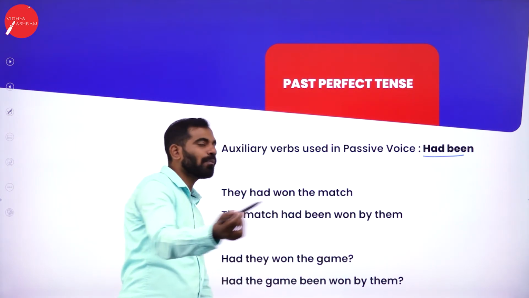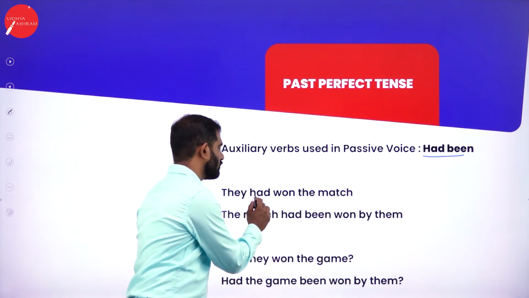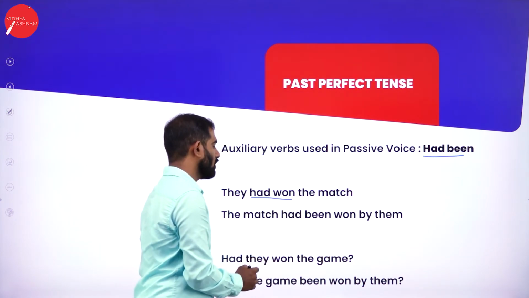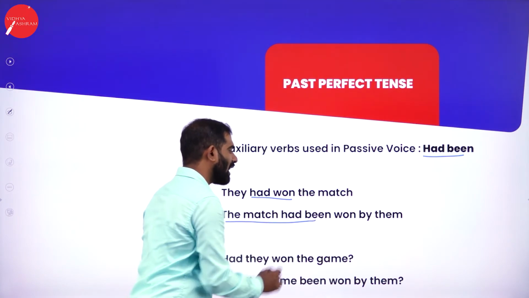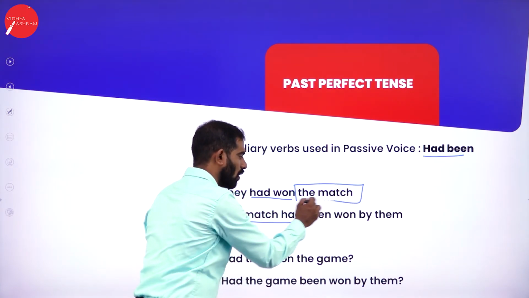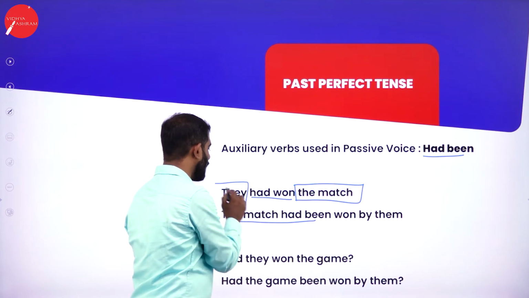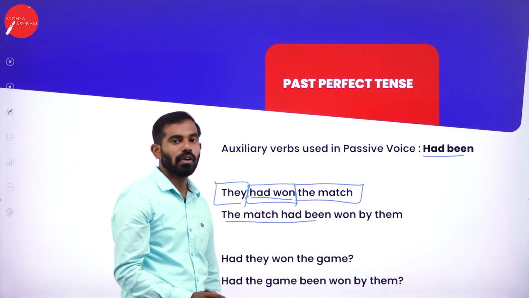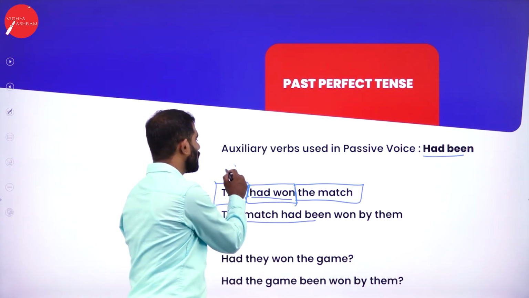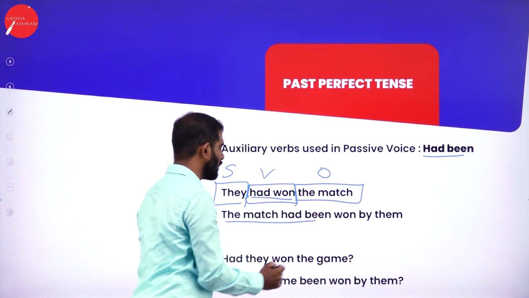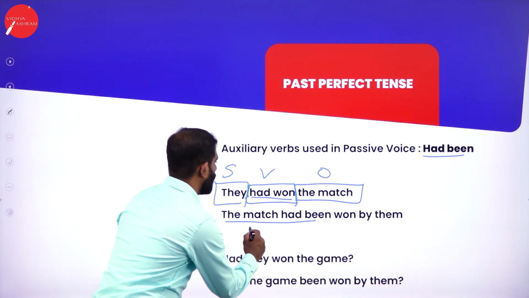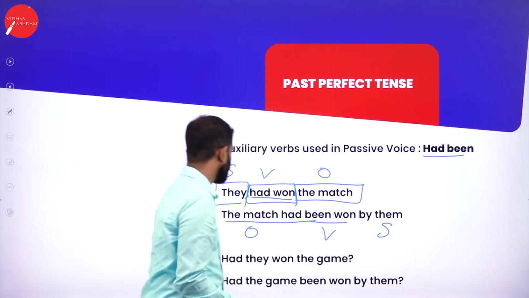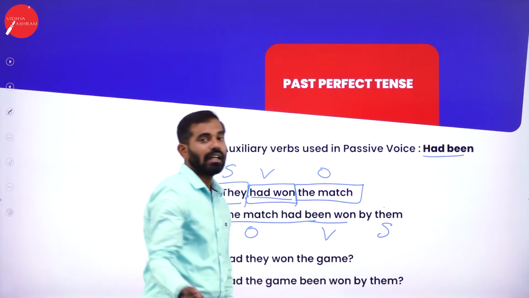They had won the match. Remember that? They had won the match. The match had been, this is object, don't forget this. They is subject, had won is verb, helping verb plus main verb. Subject, verb and object changes to object, verb and subject. They becomes them.